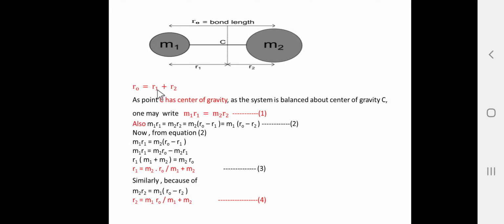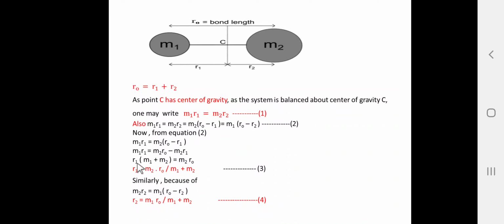From this equation again r1 is equal to r0 minus r2. This is the equation number 2. So, equation 2 is written from equation 1. Then from equation 2 we can write m1 r1 is equal to m2 in bracket r0 minus r1. This can be rearranged as m1 r1 is equal to m2 r0 minus m2 r1. So, this can be rearranged as m1 r1 plus m2 r1 is equal to m2 r0.